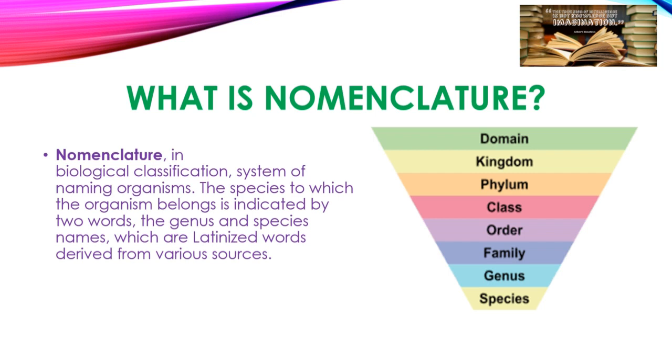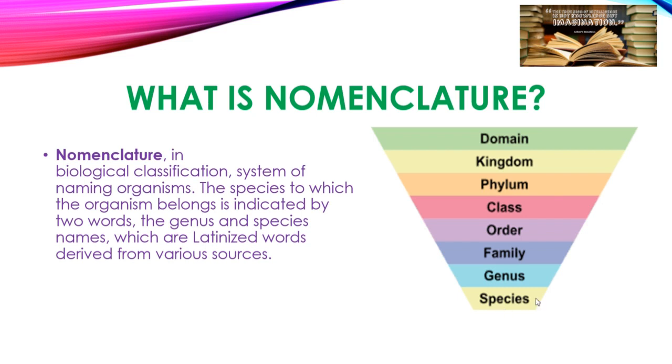Now, from this image, we can see at the bottom is the species, then the genus, family, order, class, phylum, kingdom, domain.